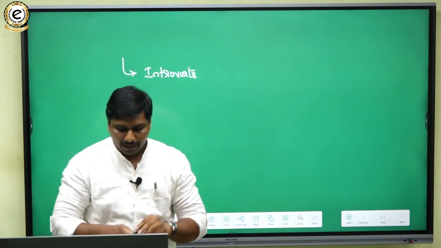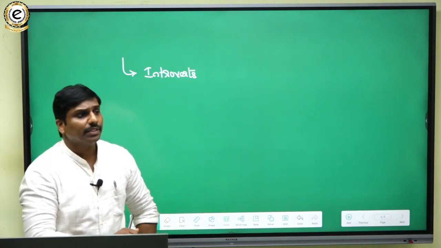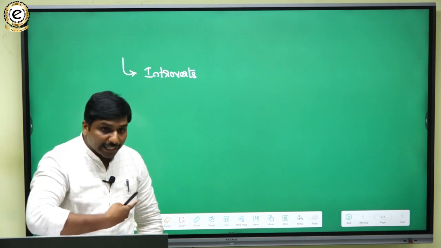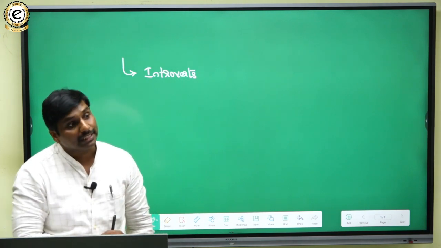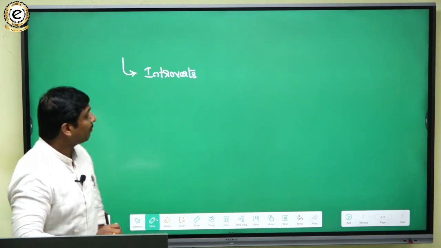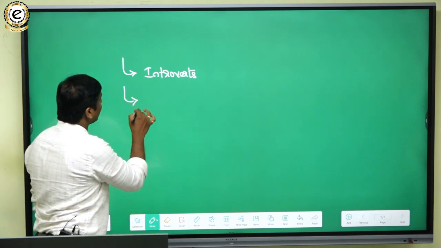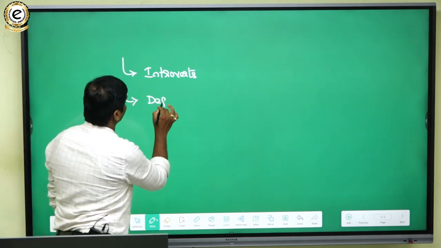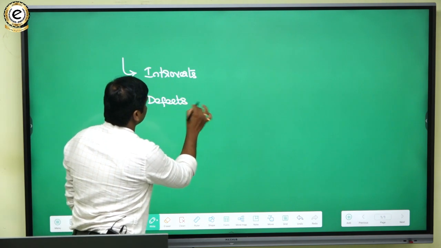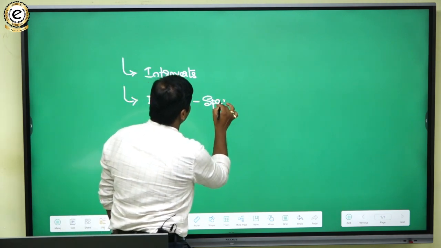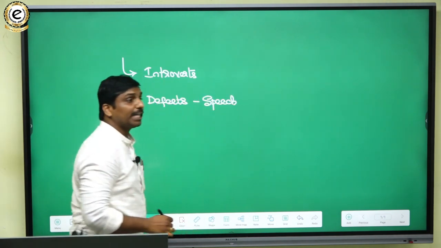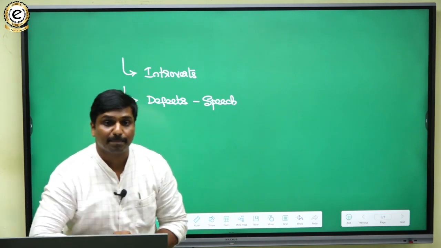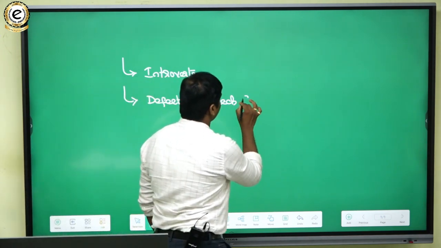And here, some people, as they are not getting socialized properly in their childhood, are facing some defects with respect to speech and defects with respect to language.